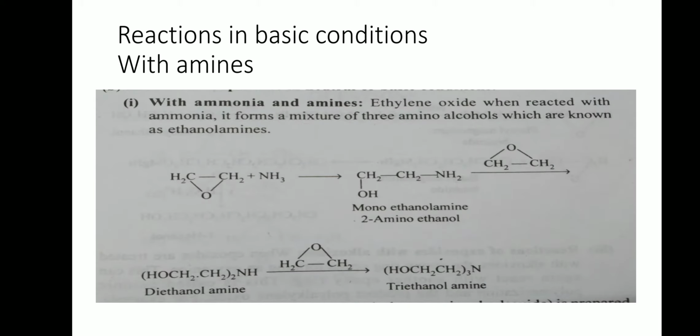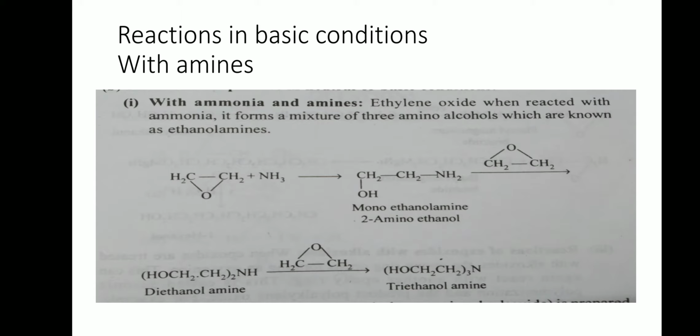Now let us see reactions of epoxides in basic conditions. Similar type of reaction is observed with amine. Amines have hydrogen at nitrogen. This hydrogen gets added to oxygen and nitrogen part gets added to carbon.